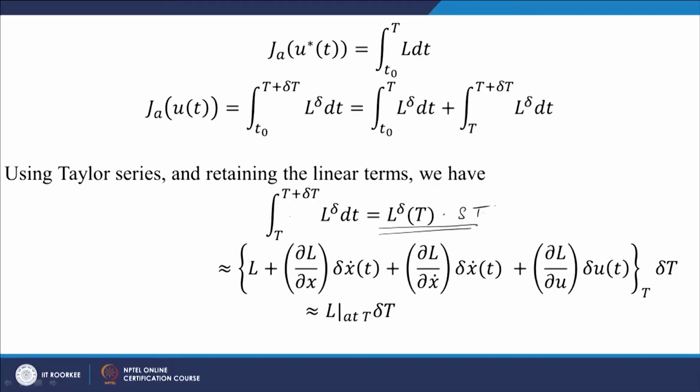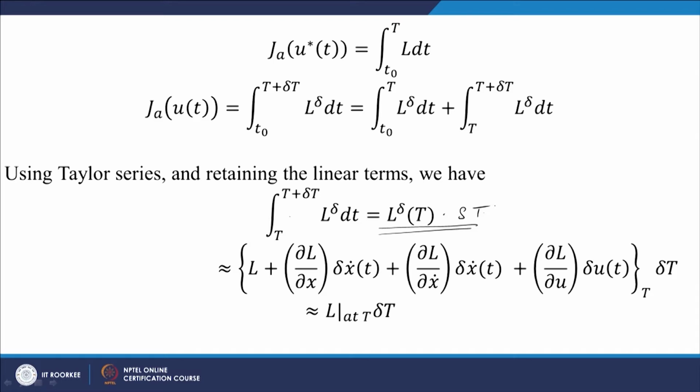This can be split into t0 to capital T and capital T to T plus del t of this expression, and using the Taylor series expansion for L delta, we will get an expression like this.